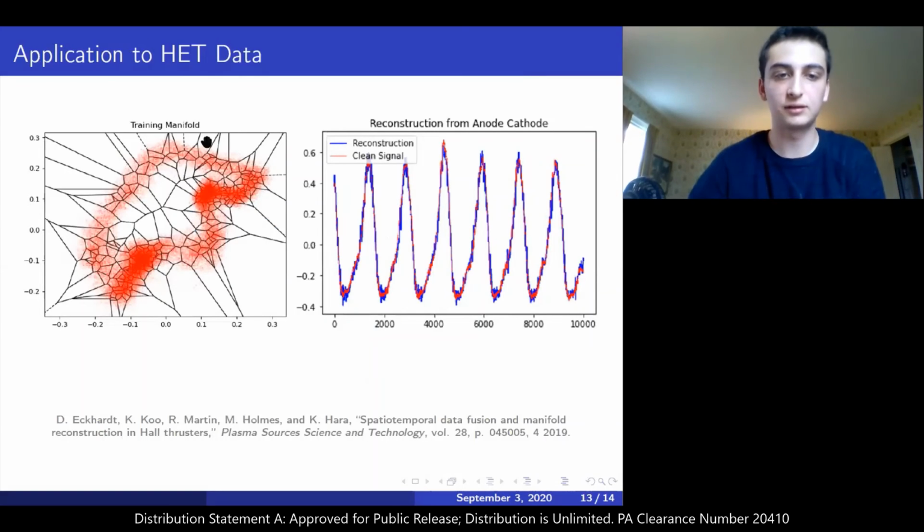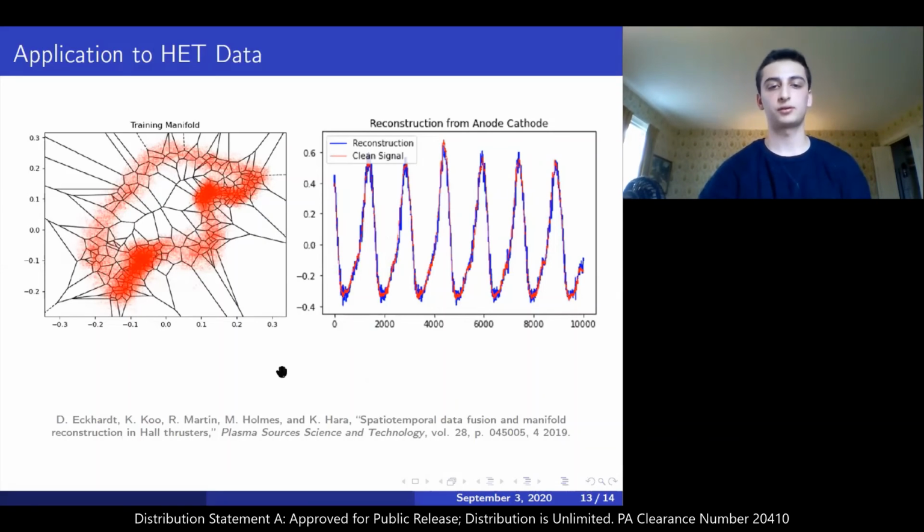Shown on the left is a 2-dimensional projection of the training manifold of the Hall effect thruster system. Oftentimes the Hall effect thruster system is very high dimensional, so we had to conduct our time delay embeddings in usually more than 8 dimensions to get desirable reconstruction results. So this is just a projection of the manifold, but it gives you some idea of what the data might look like. On the right, we have our reconstruction, and we can see it very closely matches the true signal we were given from the Hall effect thruster system, which was very exciting to see our algorithm working on a less controlled system than the Lorentz system.